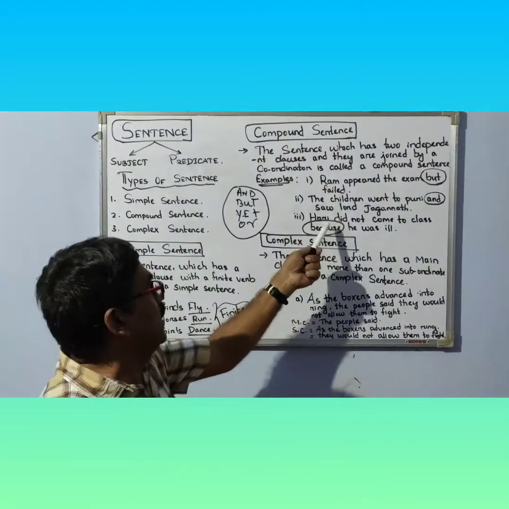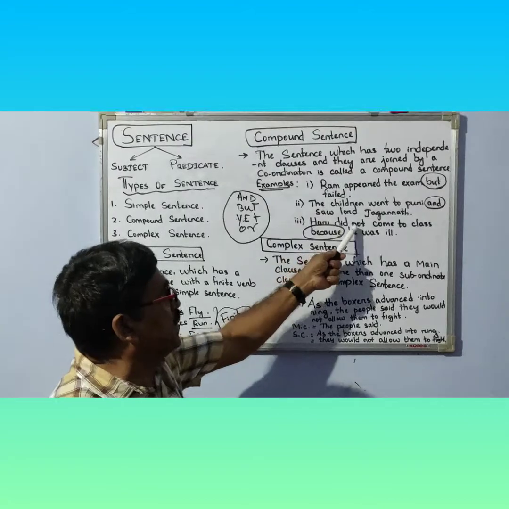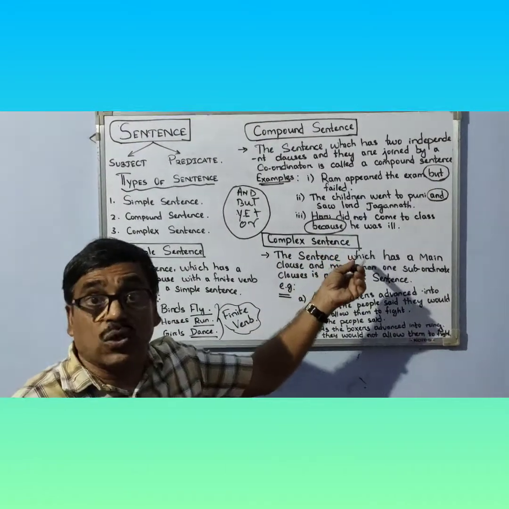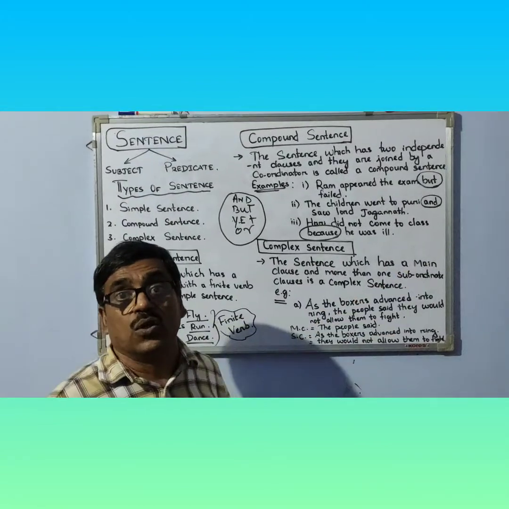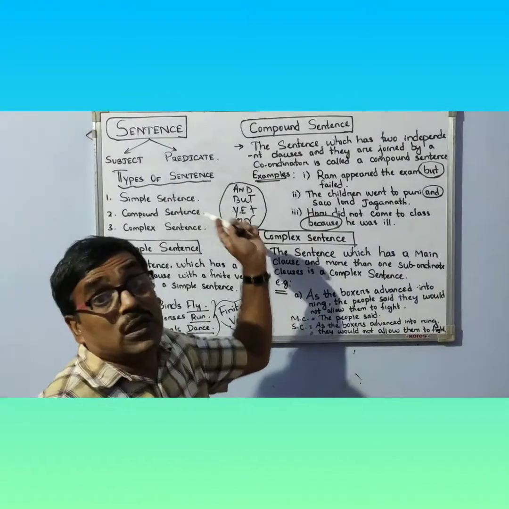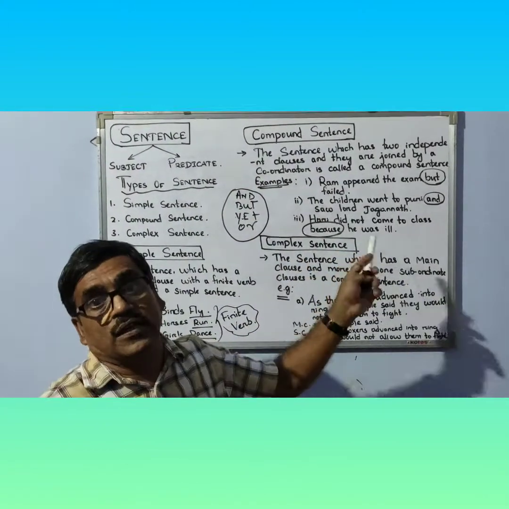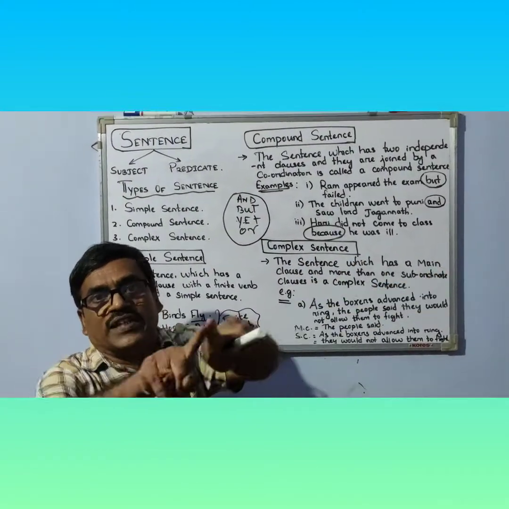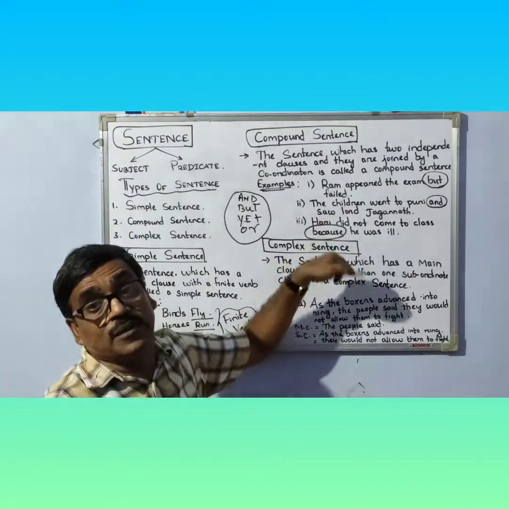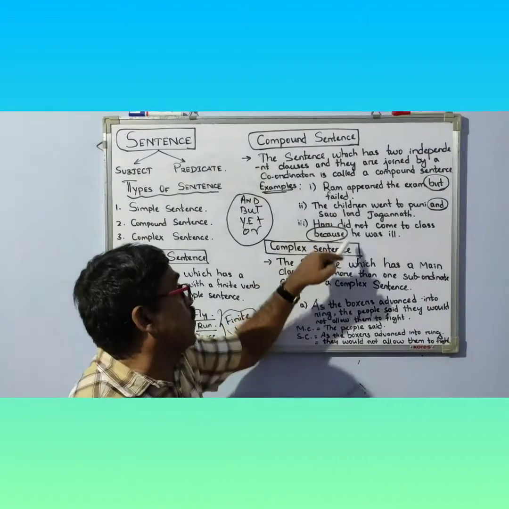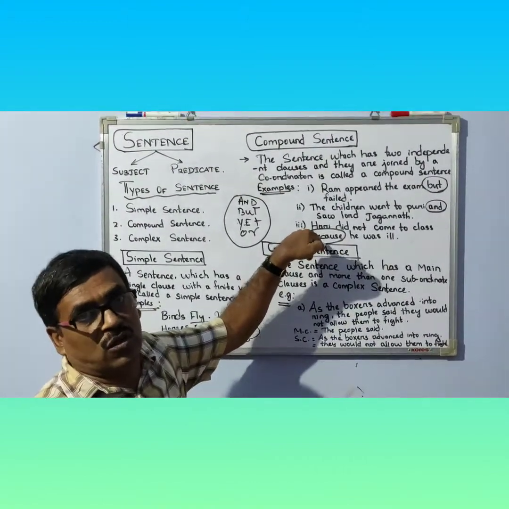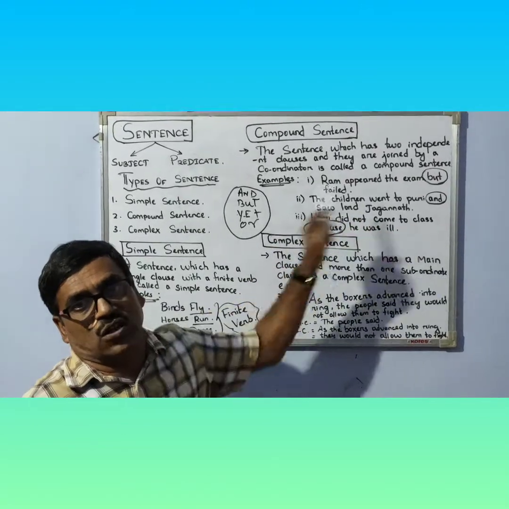Then switch over to the third example: Hari did not come to class because he was ill. In this example also there are two independent clauses. Who did not come to class? Hari did not come to class. Who was ill? Hari was ill. So in these two sentences, the subject is the same, Hari. There is a coordinator like because, and this coordinator joins these two independent clauses.